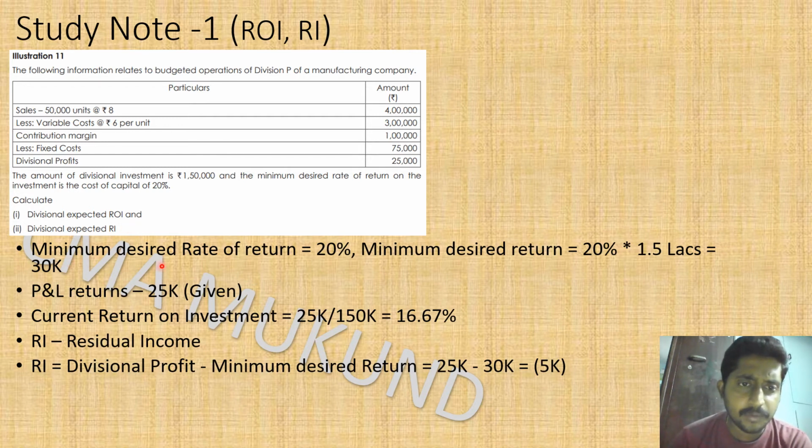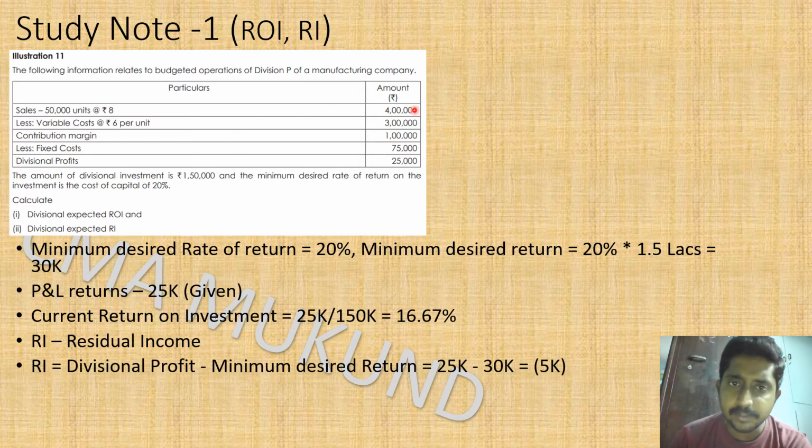Here, the minimum desired rate of return, which is given by the company, is only their cost of capital of 20 percent. So the minimum desired rate of return is 20 percent. In absolute terms, 20 percent on the investment of 1.5 lakhs is going to be 30,000 rupees. So their aim for the year is 30,000 rupees profit. That is their aim.